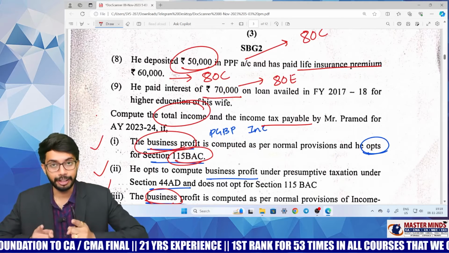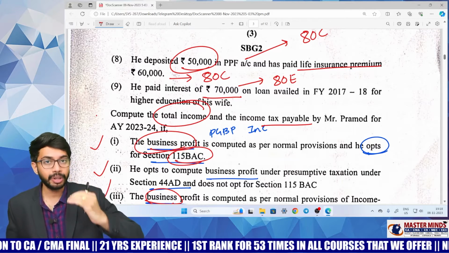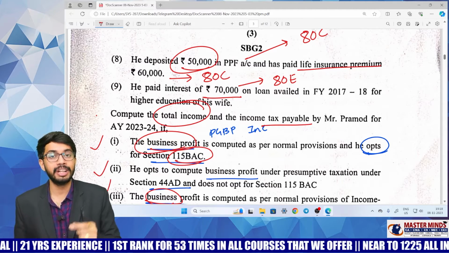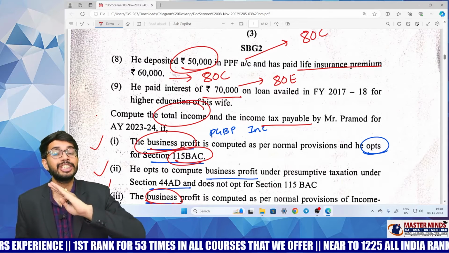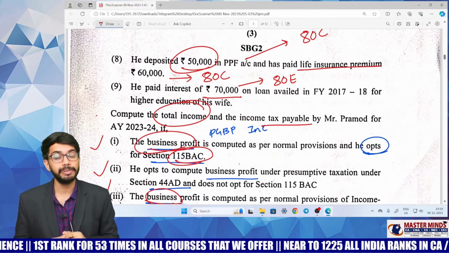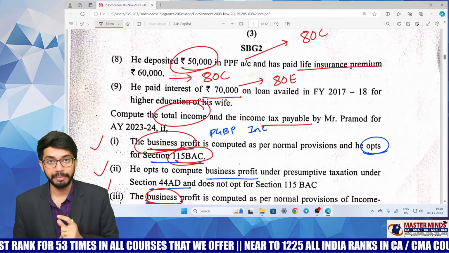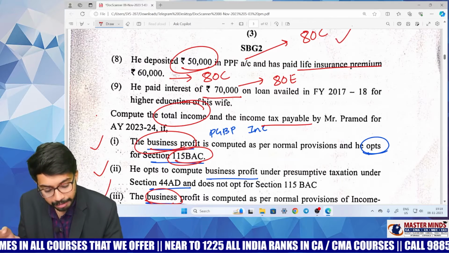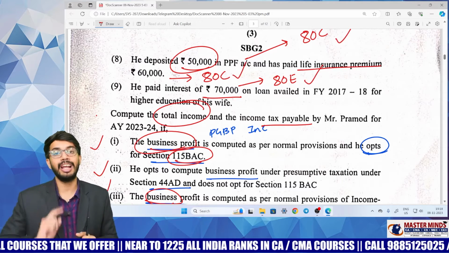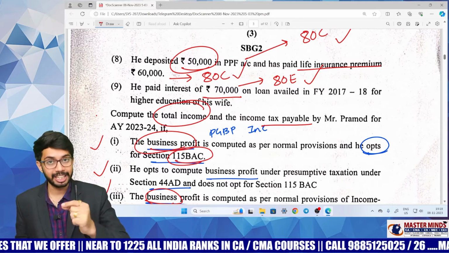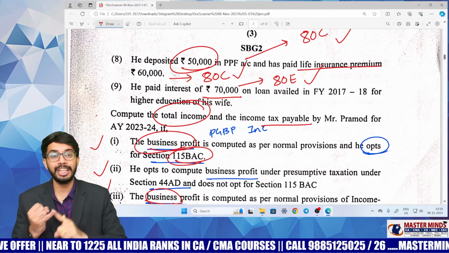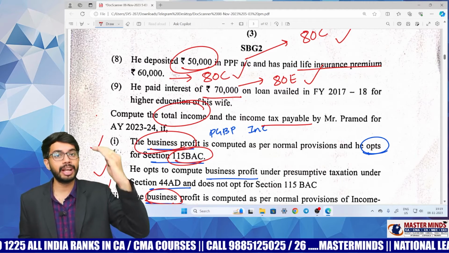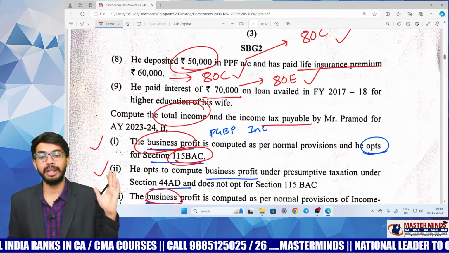Be very careful. When you are calculating total income under concessional tax rates, that means when you are calculating tax liability under section 115BAC, chapter 6A deductions are not allowed except 80CCD(2) and 80JJAA. When you are calculating total income as per regular provisions, you can claim all these chapter 6A deductions. But when you are calculating total income as per concessional tax rates 115BAC, you should not claim 80C and 80E. You should be very careful.